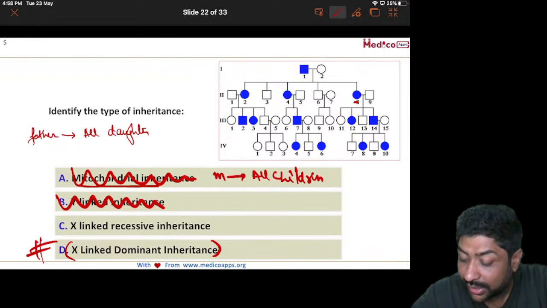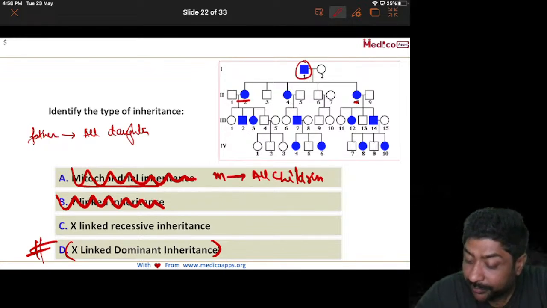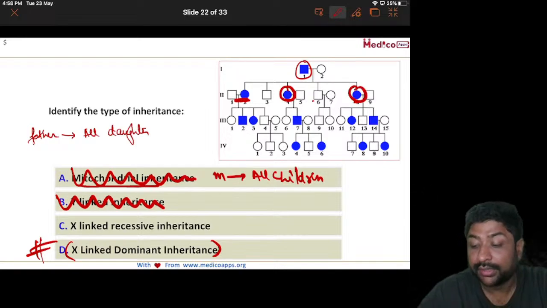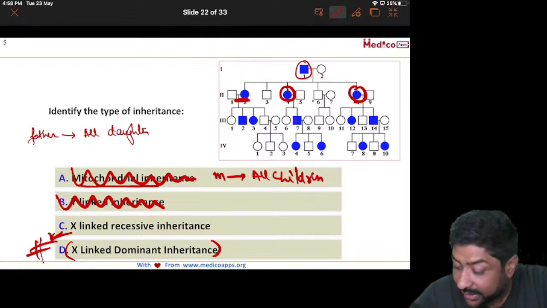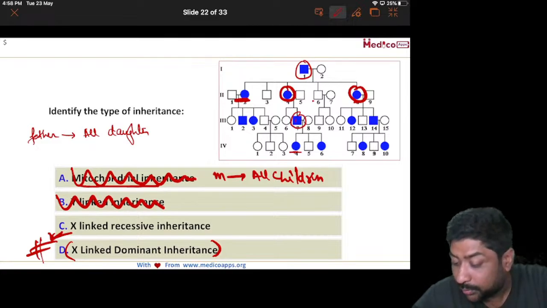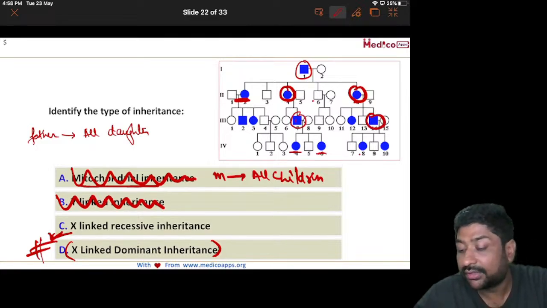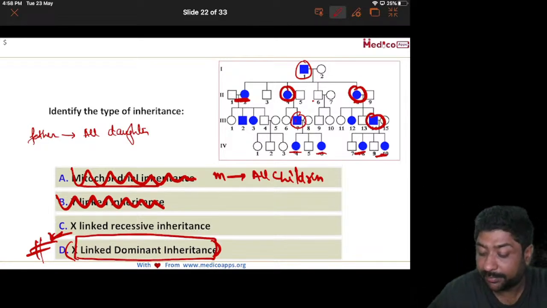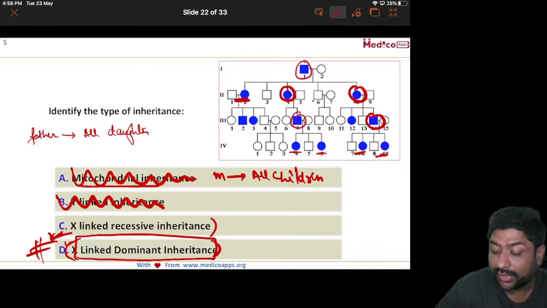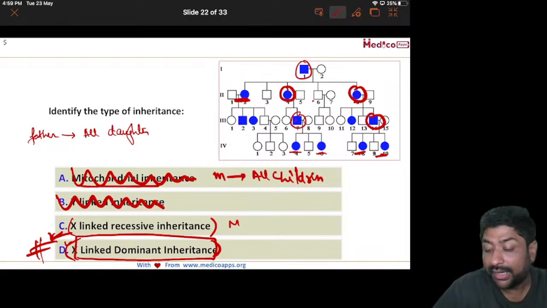Okay, so let's look at this. Here is an affected father, daughter is affected, daughter is affected, daughter is affected, son is not affected. So this is X-linked dominant. Can we find another affected father? Yes, here is an affected father, both the daughters are affected. Here is an affected father, both the daughters are affected. So this is an X-linked dominant. And anyways, when we talk about X-linked recessive, remember, males will be much more affected than females.